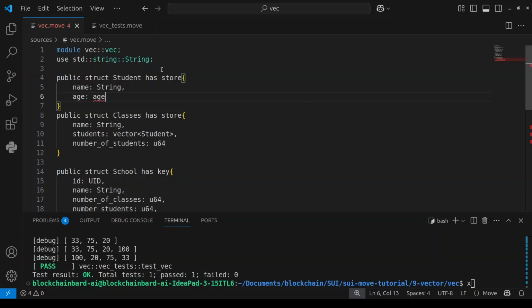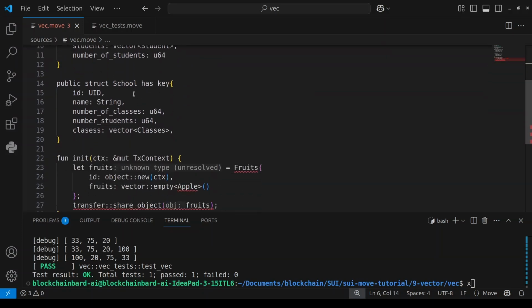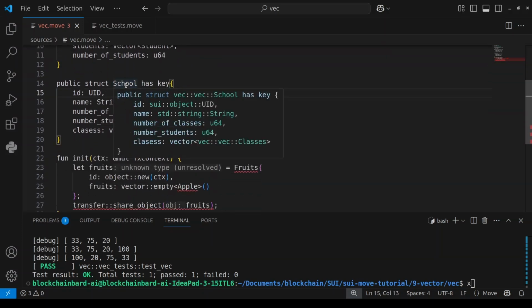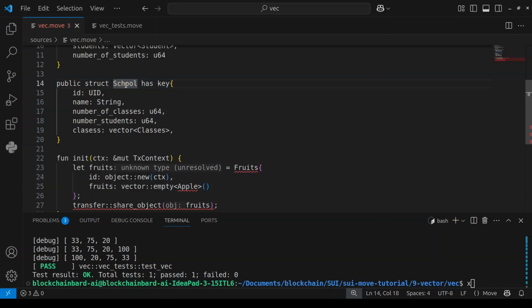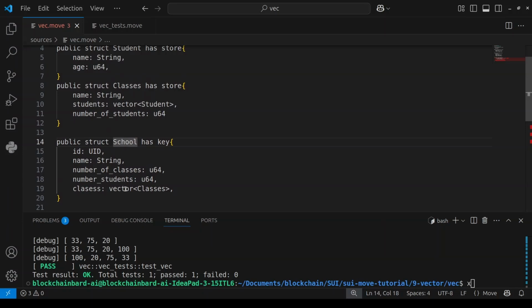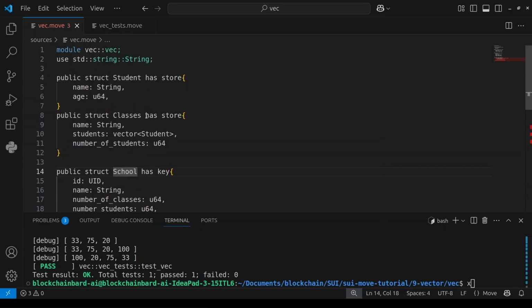The age should be of type U64. So I hope you understand. First of all, create a school object containing a vector of classes, the class contains a vector of students, and the students have these attributes.